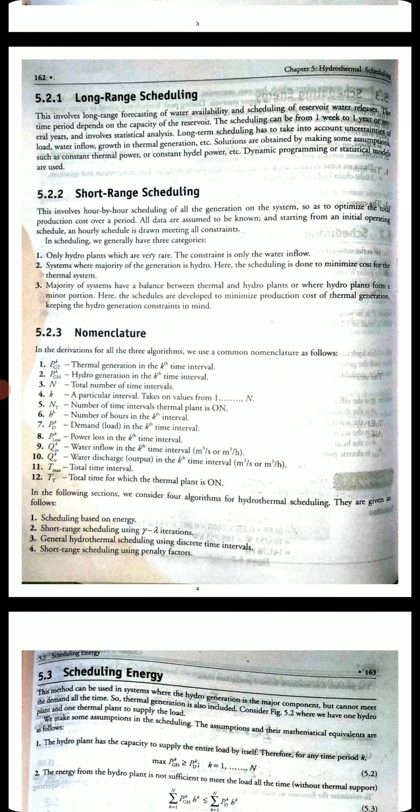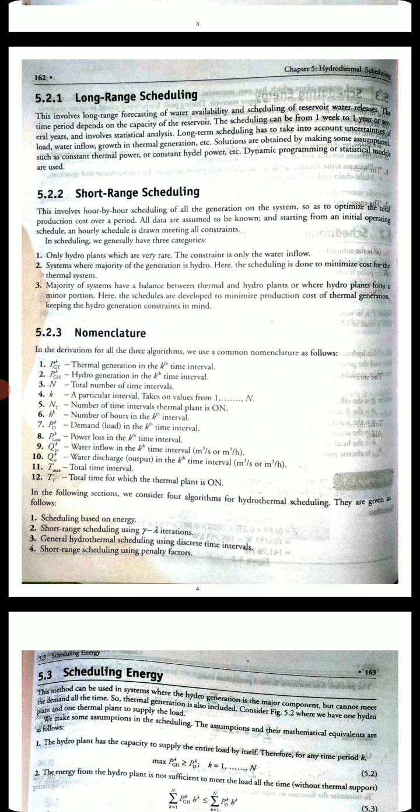So these are the three categories in short term scheduling. Now we will see the different nomenclature used in the different schedulings. PGT raised to K is the thermal generation in the kth time interval. PGH raised to K is the hydro generation in the kth interval. You can see G for generation, T for thermal, G for generation, H for hydel. Capital N is the number of time intervals, and K, which is taken in the raised part, is a particular interval.